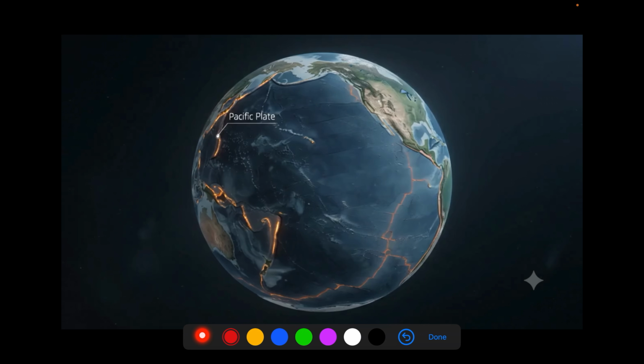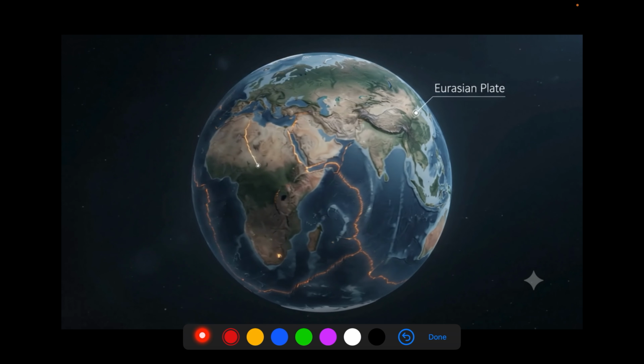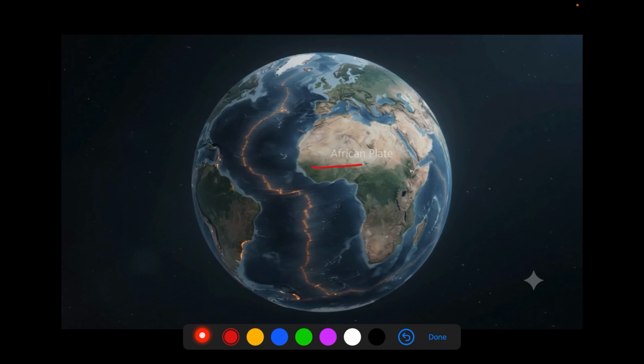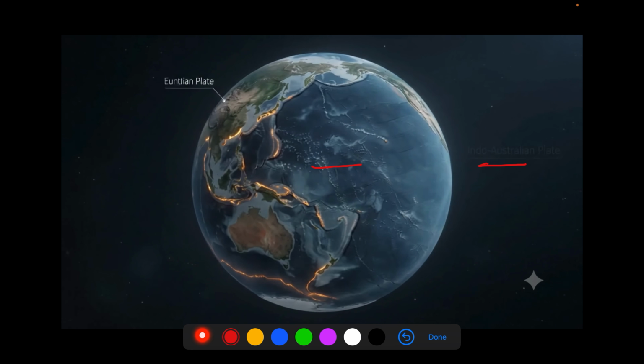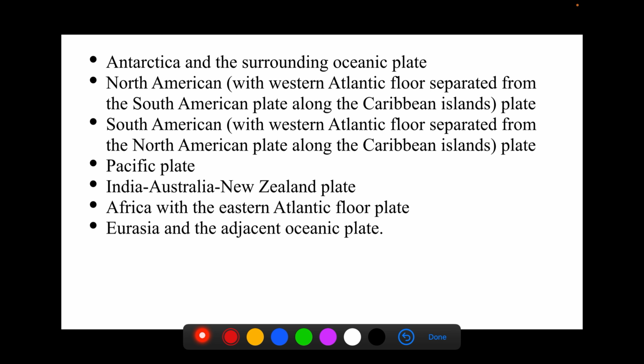So let's first see an animated video to imagine what the major plates are. We can see the Pacific plate, Eurasian plate, African plate, Indo-Australian plate, Eurasian plate. Alright. So now these are the names of the 7 major plates.